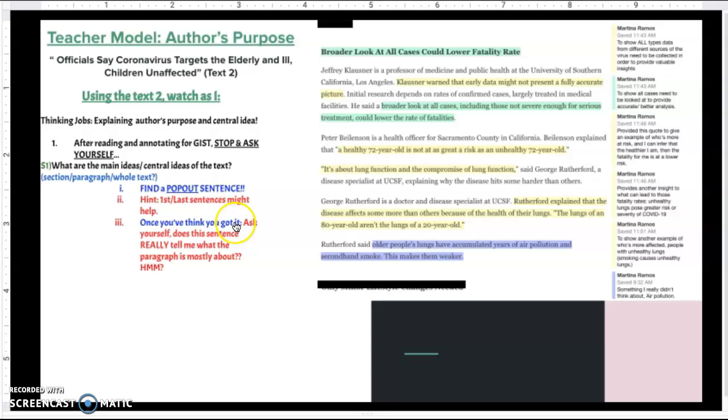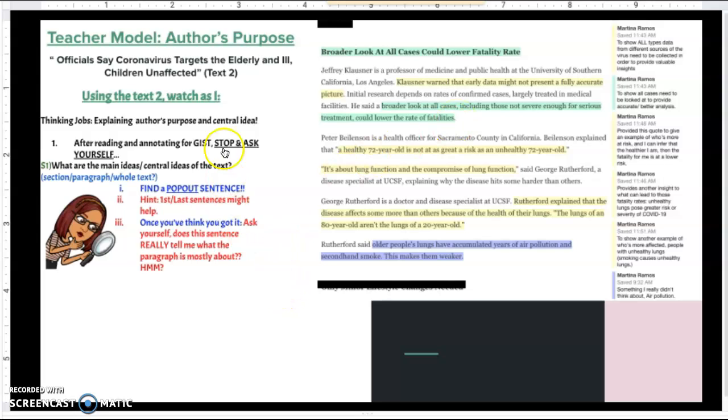Lastly, once you think you've got it, ask yourself once more, does your sentence really tell you what the paragraph is mostly about? Well, looking at my central idea here, I have an example of someone who can lower the fatality rate, how healthier versions of lungs are also a way to lower the fatality rate. So those are some evidences or supporting details that help me select this central idea.